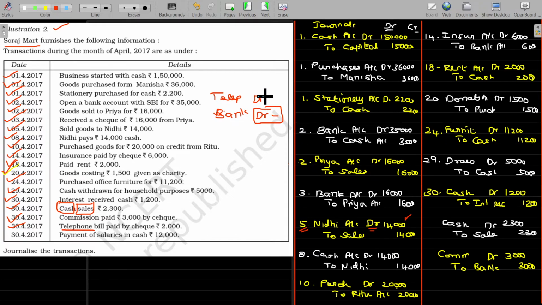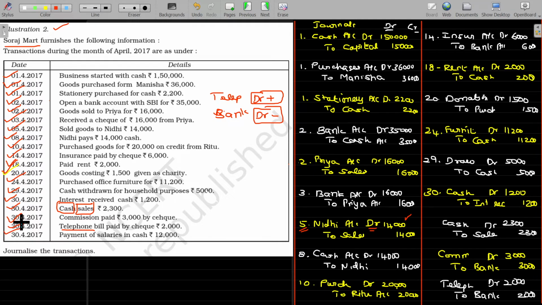Because of this payment, telephone bill is increasing, so that should be added. So the final journal entry being telephone bill account debit, bank account credit. Telephone bill account debit to bank. This value being 2000.